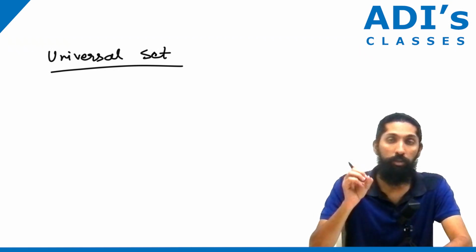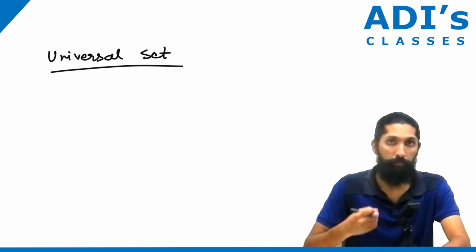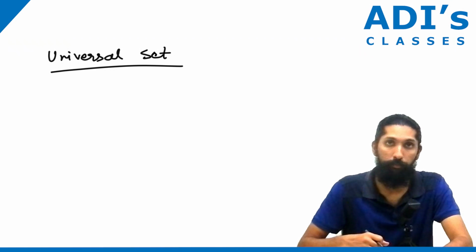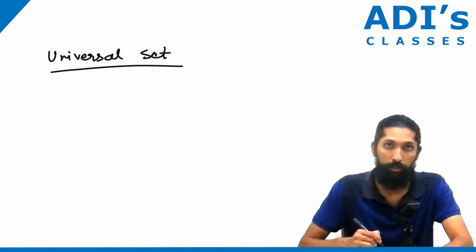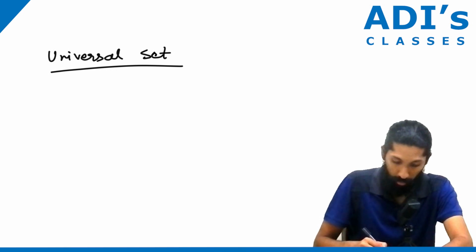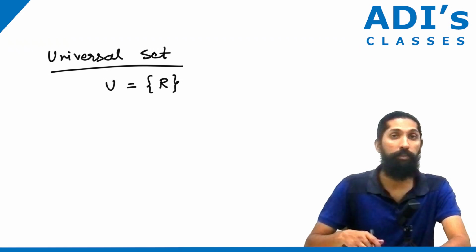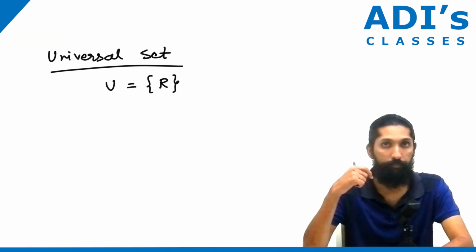So generally, the universal set is very subjective. From a mathematics point of view, especially from a number system point of view, whenever we say universal set, it is the set of real numbers. That means U is the symbol we generally use, and U is equal to the set of all real numbers. Now this is with respect to math, especially with respect to real numbers.